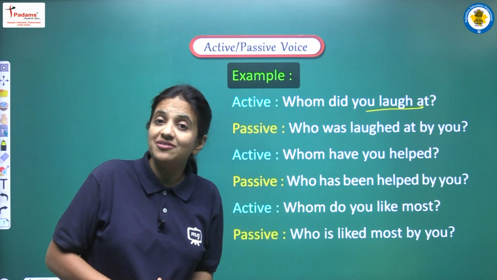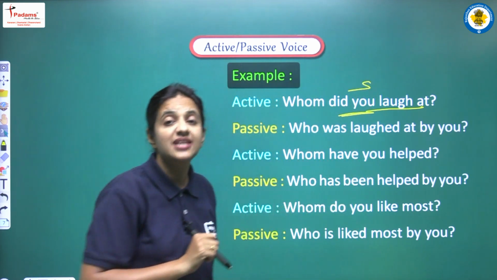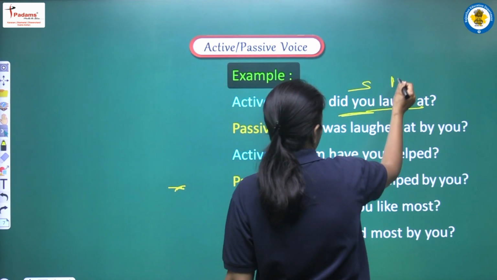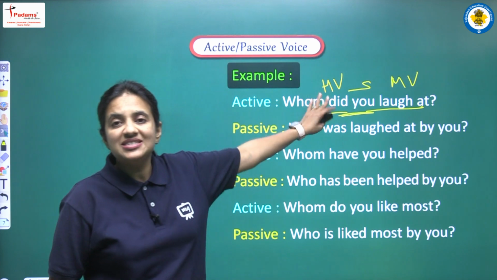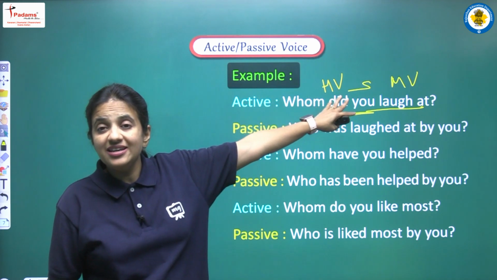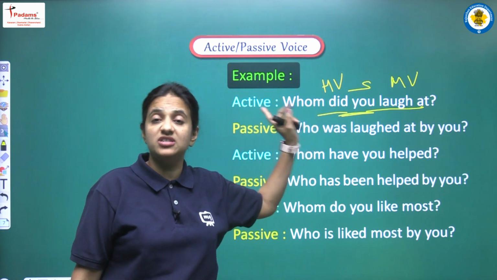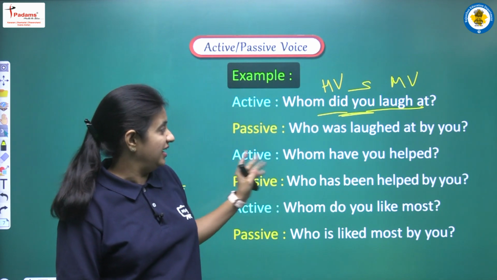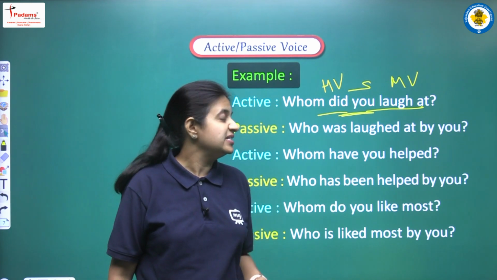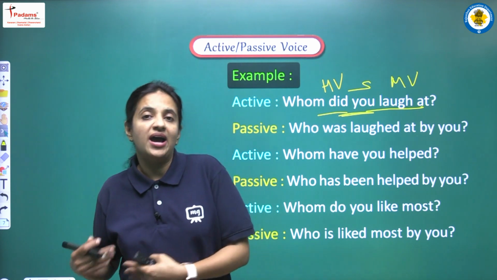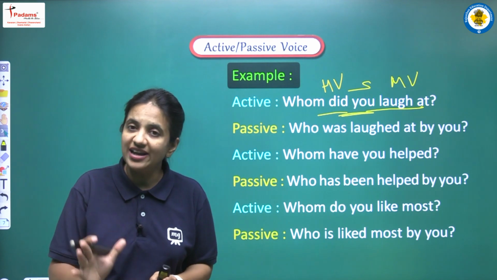So do we have a subject? Yes, we do have a subject here. And what is the subject? You is the subject here in the sentence. Laugh, this is our main verb, and did, this is our helping verb. It means what is missing here? Object is missing here. We don't have the object here, because the answer of whom will be the object. Let's take this example again. I am asking, whom did you laugh at? And suppose you are saying that I laughed at my cousin. So here my cousin is the object. Yes, I hope you all are getting my point.